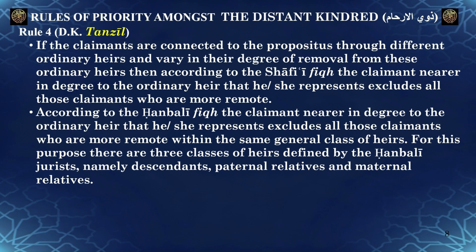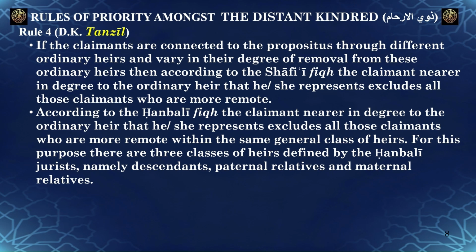Rule 4 is that if the claimants are connected to the propositus through different ordinary heirs and vary in their degree of removal from these ordinary heirs, then, according to the Shāfiʿī Fiqh, the claimant nearer in degree to the ordinary heir that he or she represents excludes all those claimants who are more remote. According to the Hanbalī Fiqh, the claimant nearer in degree to the ordinary heir that he or she represents excludes all those claimants who are more remote within the same general class of heirs. For this purpose, there are three classes of heirs defined by the Hanbalī jurists, namely descendants, paternal relatives, and maternal relatives.